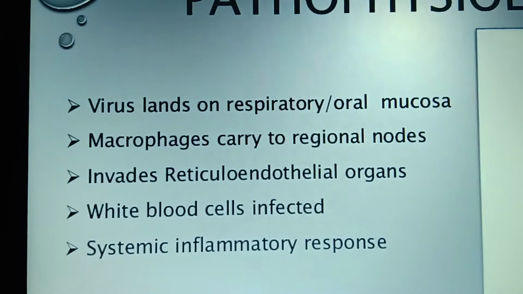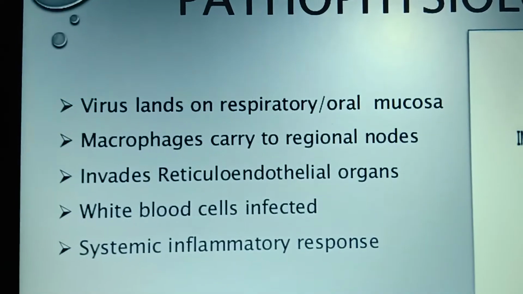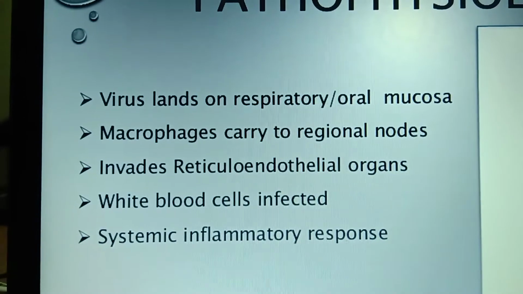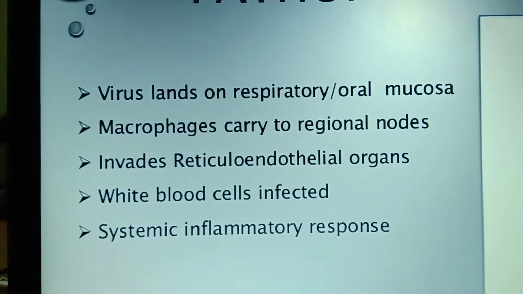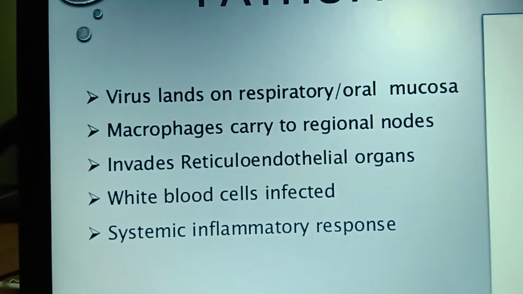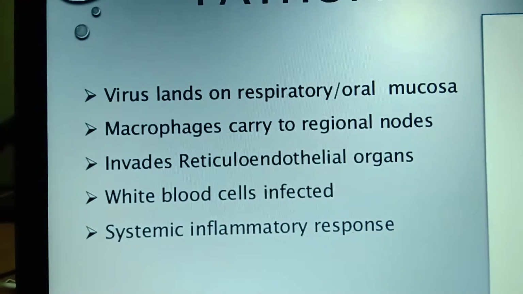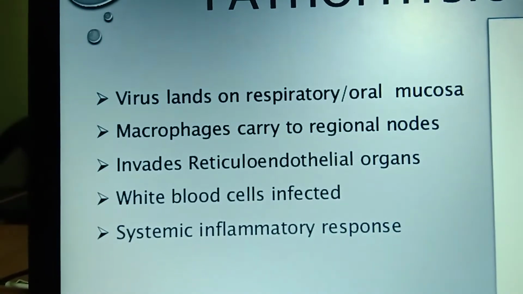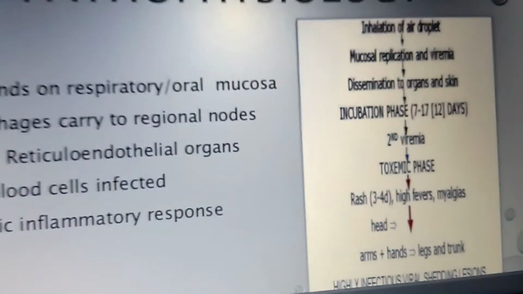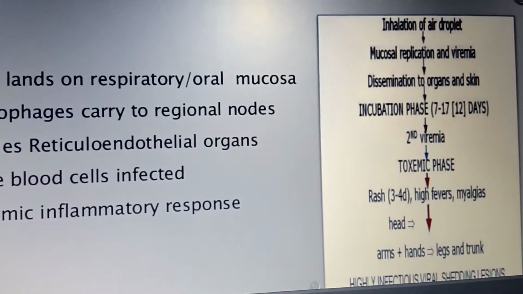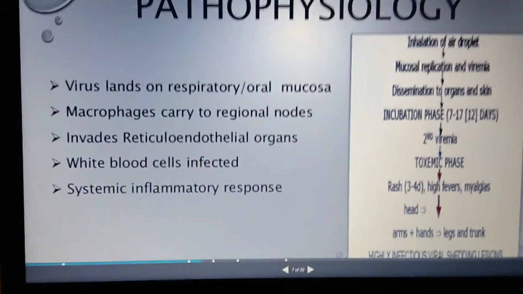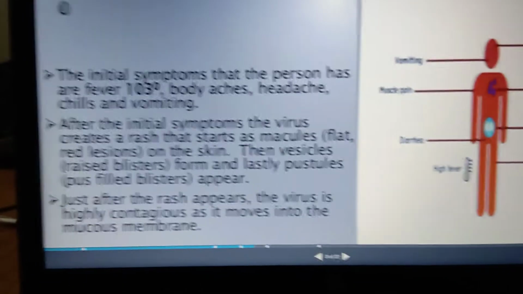And what is happening in this infection? The virus lands on the respiratory or oral mucosa, and after that the macrophages, the reticuloendothelial organs, and the blood all become infected, and an inflammatory response takes place, because the antigens and antibodies set off the inflammatory process to fight against the antigens. That causes inflammation and different kinds of signs and symptoms like rashes, high fever, myalgia, and highly infectious virus shedding in lesion form. So that is the pathophysiology of chickenpox overall.